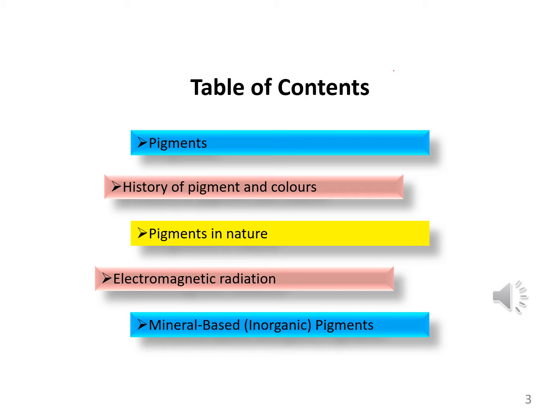So in this lecture, you will learn about pigments and colors, what is the nature of pigments, what is the role of electromagnetic radiations, and what are mineral-based inorganic pigments?